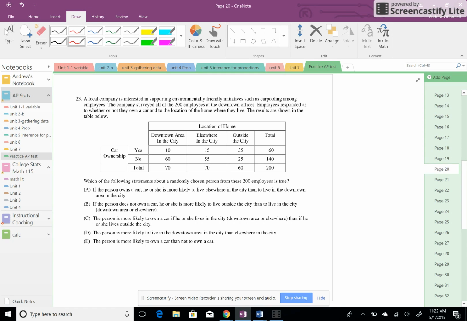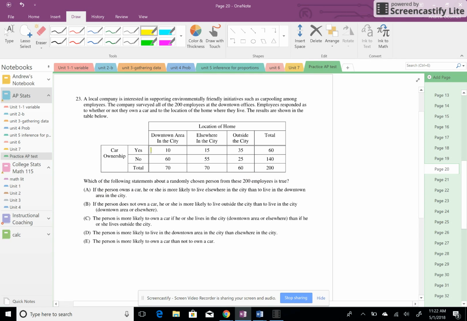23. All right. So a local company is invested in supporting environmentally friendly initiatives such as carpooling. Blah, blah, blah. The results are shown. Which of the following statements about a randomly chosen person from these 200 companies is true?